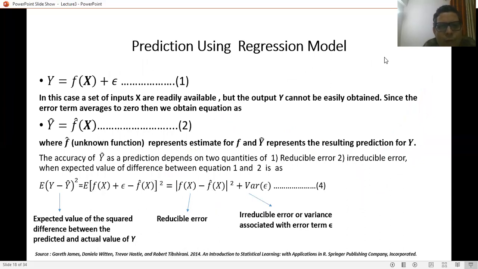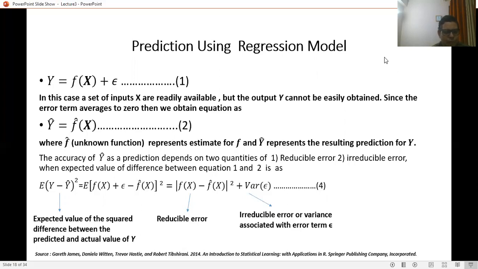Now, we always use regression techniques for prediction purposes. So first we have already seen the equation that, in general, y is equal to f(x) plus epsilon. In this case, the inputs x are readily available, but the output y cannot easily be obtained. Since the error term averages to 0, we obtain the equation y cap is equal to f cap of x.